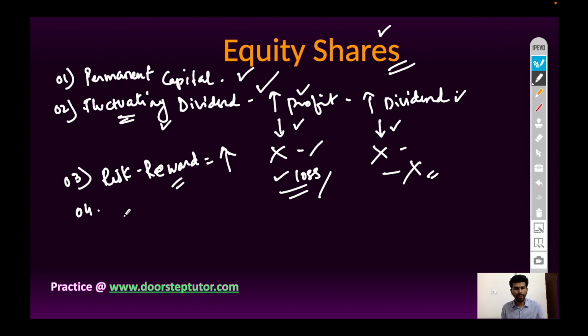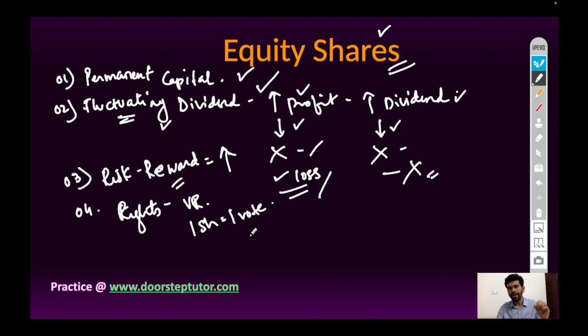Next, rights. Equity shareholders have the right to participate in meetings. They have voting rights. One share equals one vote. If a person has 5 shares, then his vote will be counted as 5.